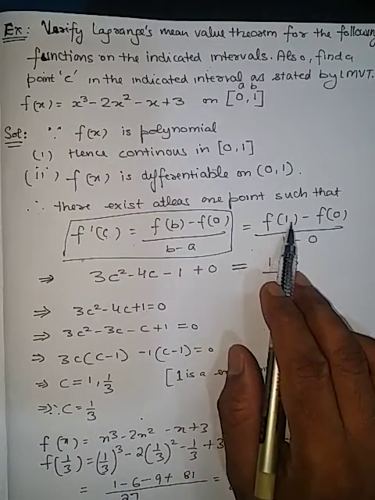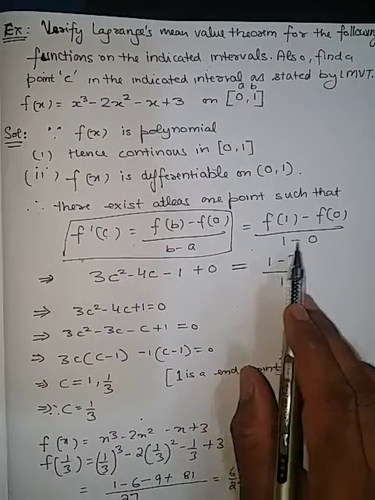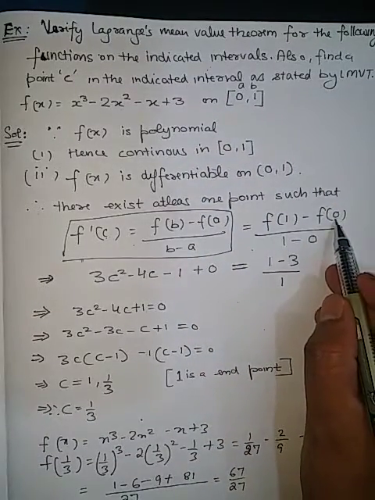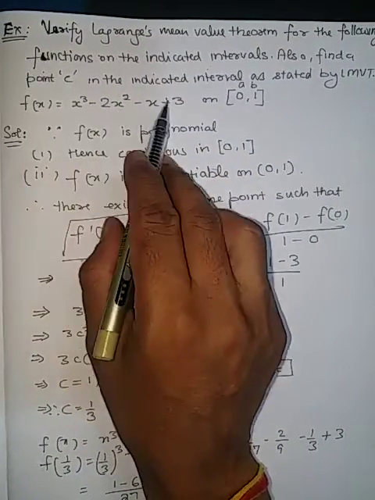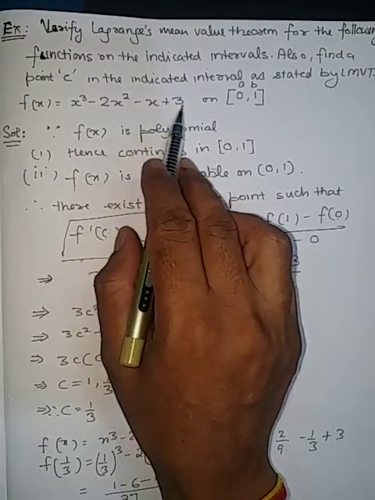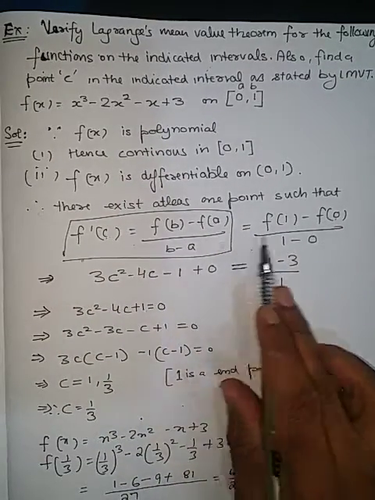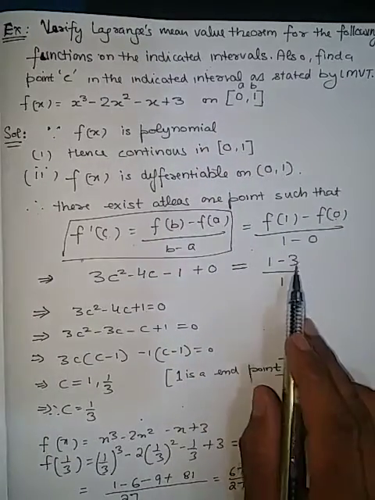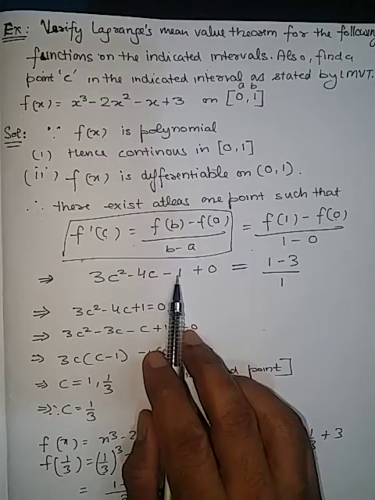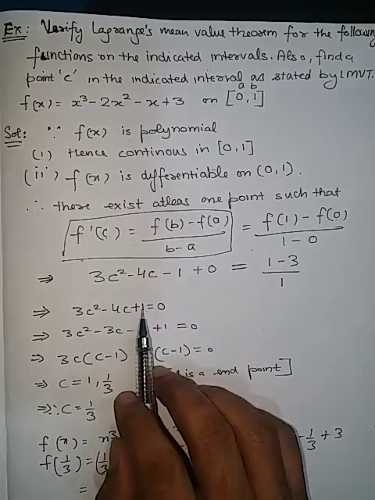So putting the value x equals 1 in the given equation, we are getting 1. Putting the value a as 0 in place of x, we are getting 3. The other terms are 0 and this 3 is a constant term. So this is 1 minus 3 upon 1 minus 0, that is b minus a, 1 minus 0. So this gives minus 2. Minus 2 comes on the left side and becomes plus 2, plus 2 minus 1 is plus 1.